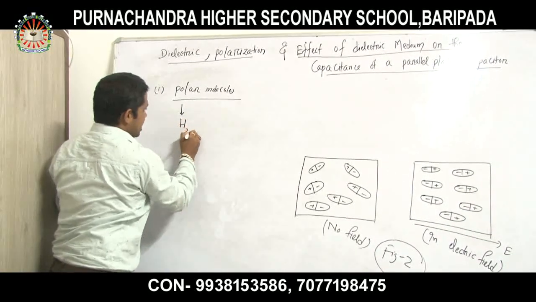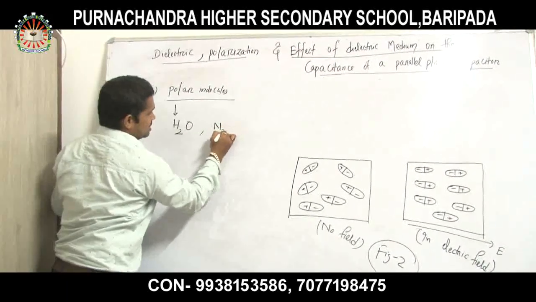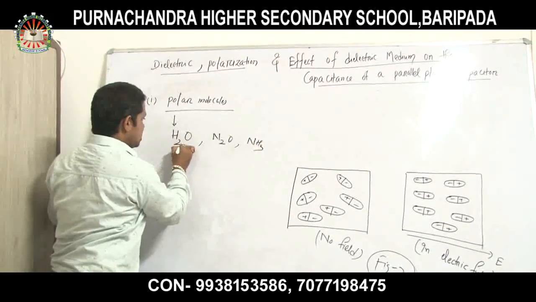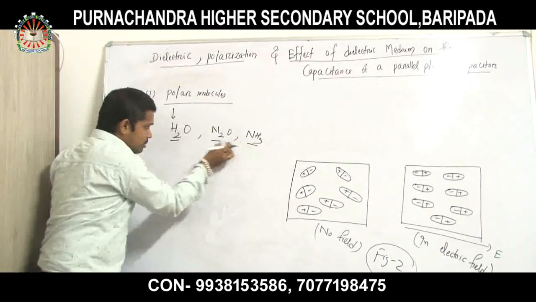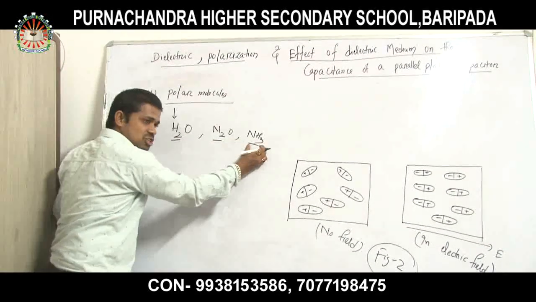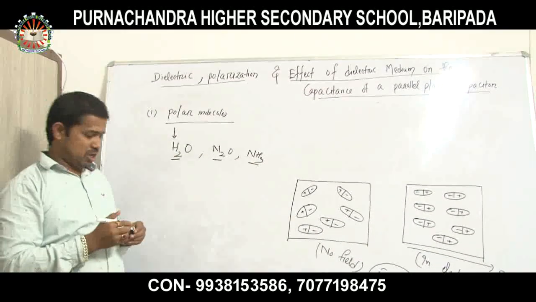A very familiar example is water, H2O. Another familiar example is N2O. Another familiar example is NH3. These compounds, H2O, N2O, NH3, are examples of polar molecules.